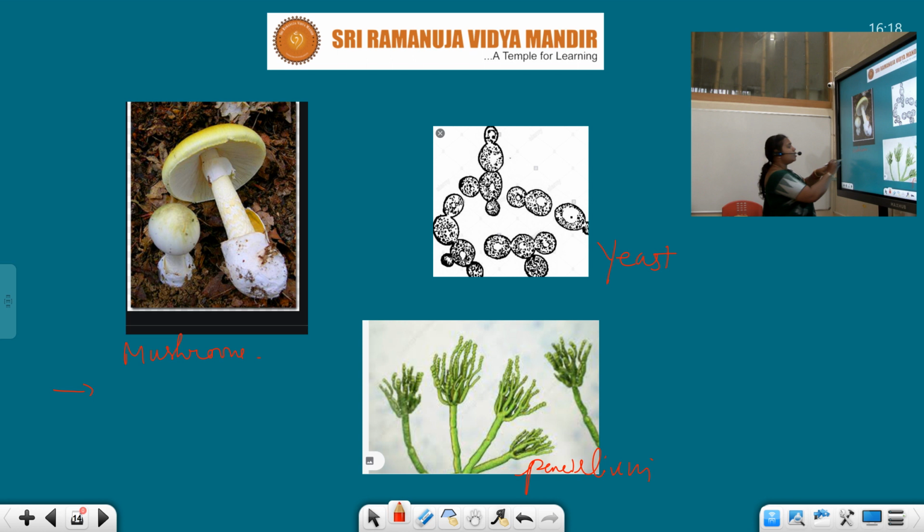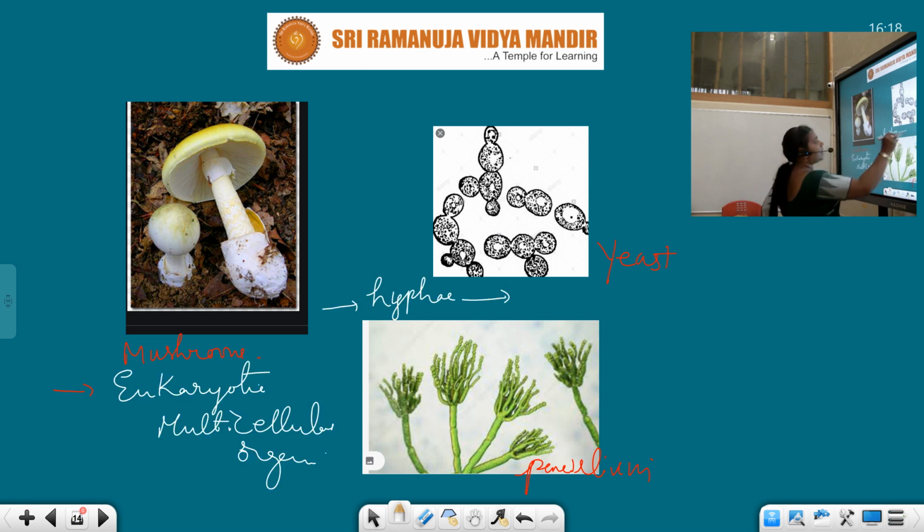And this fungus is going to develop hyphae. Again, it forms mat-like structures called mycelium. And there are others like Rhizopus and the bread mold. All these are common examples of fungus.